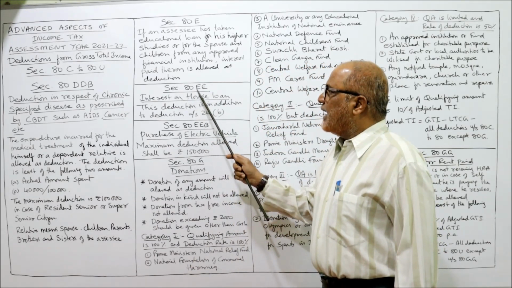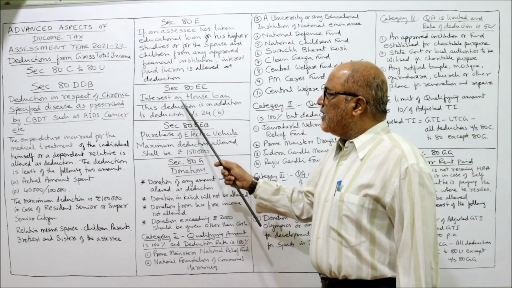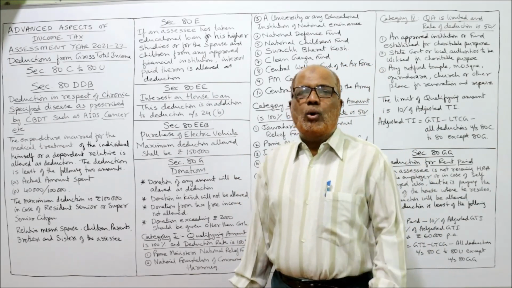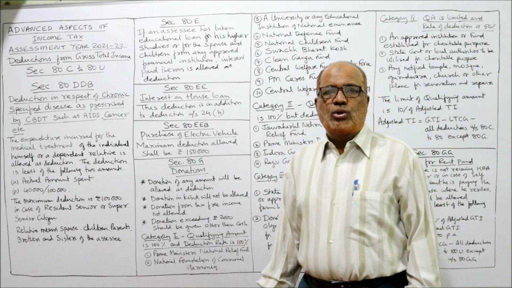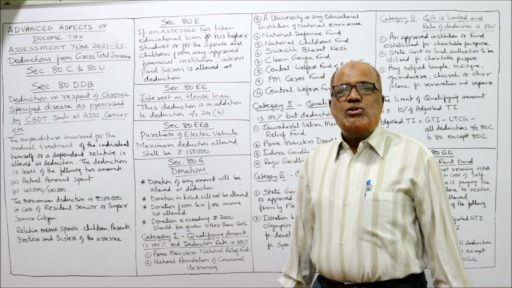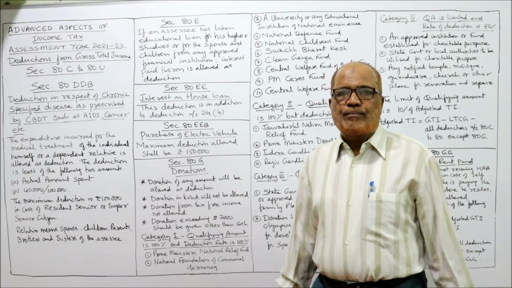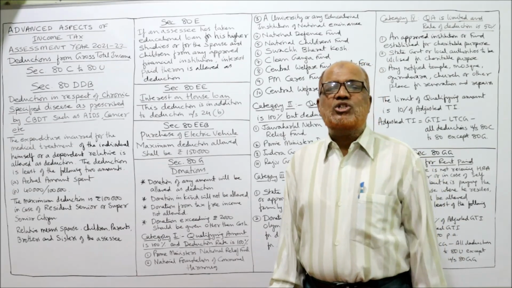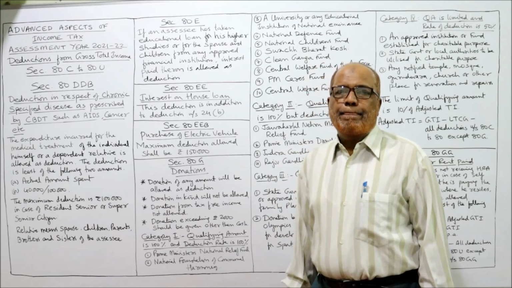Next one, section 80EE, interest on house loan. Actually, a person may take a loan to construct the house, to build the house, to purchase the house. So if the house is let out, then deduction will be allowed under section 24B.